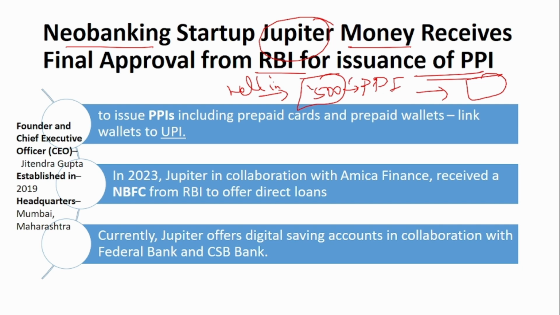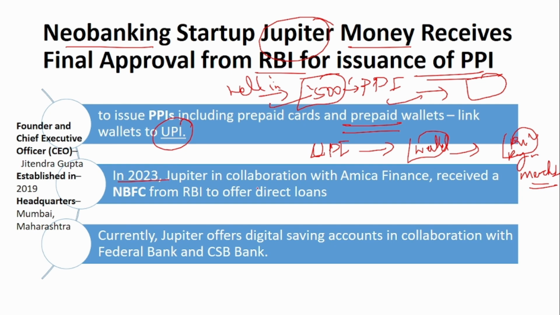Now this Jupiter Money can issue PPI in the form of prepaid cards and prepaid wallets, and these prepaid wallets will be linked to UPI. That is, if you want to load money, you can directly use the UPI app and load money into this wallet, and then from this wallet you can make any purchase payment to the merchant.